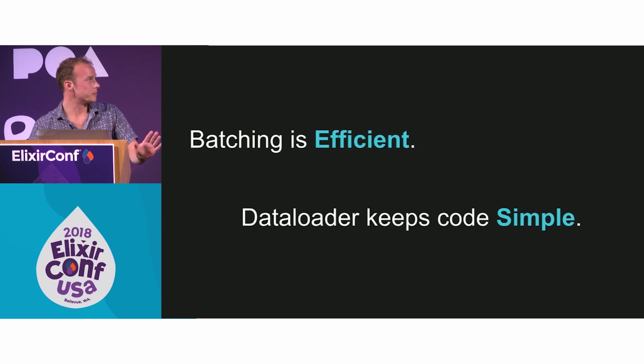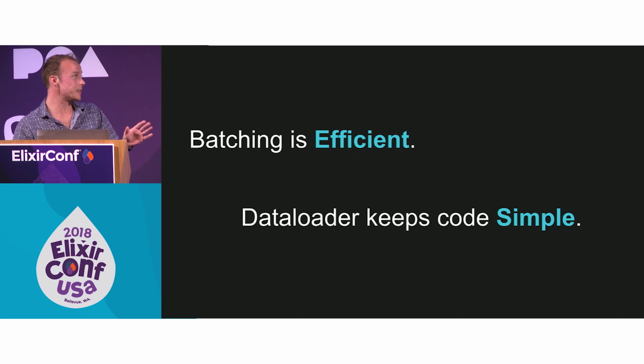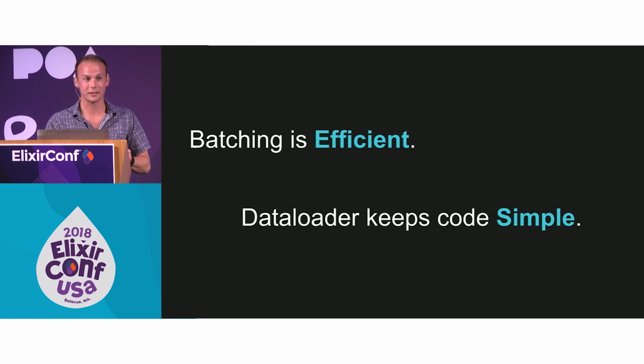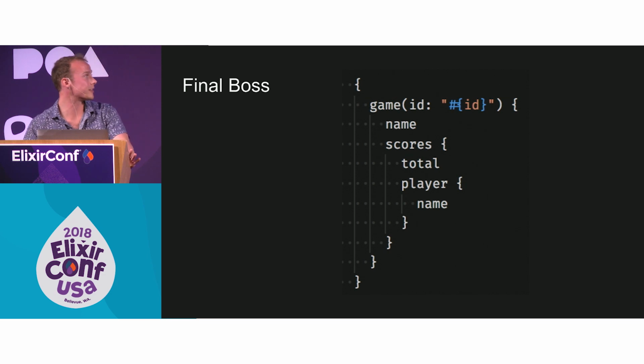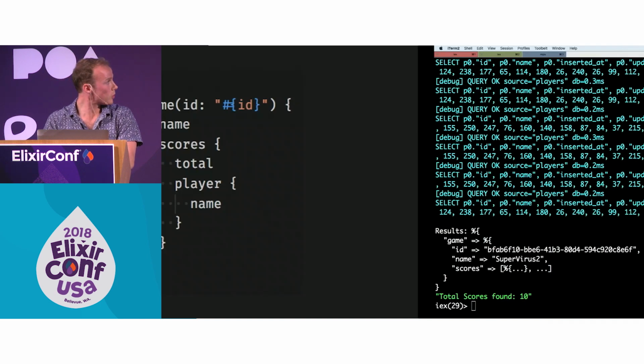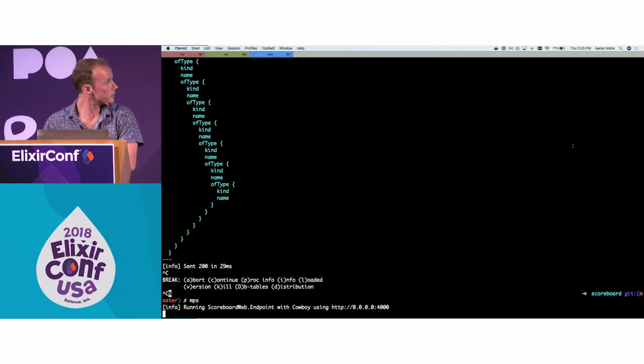So batching is efficient. Batching is a conceptual move. Dataloader is a way of writing that code in a really simple way and a very legible way. So we'll go back to that original query where we want to get all those scores and all the players, and we'll swipe over here. From here, this is the same app running with some data loaders in there instead of the original ones.